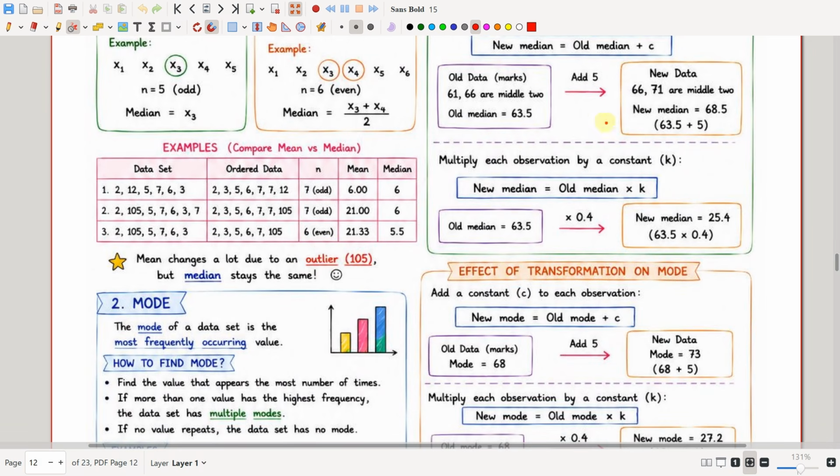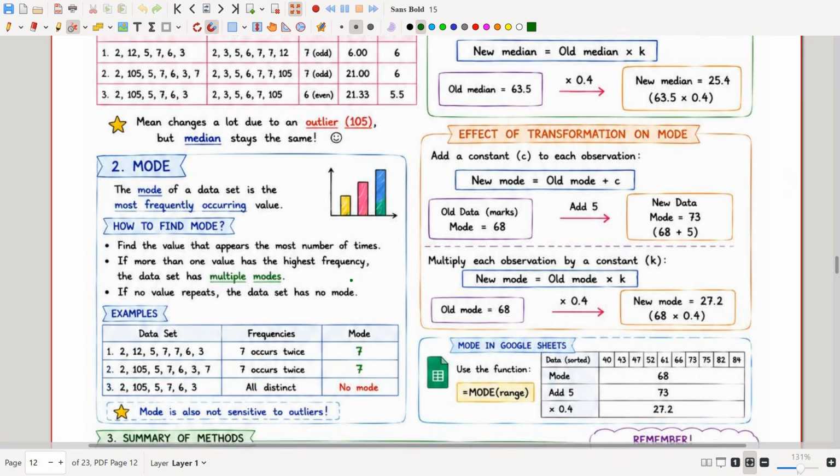So the mean is affected by outliers, but the median is not affected by outliers.